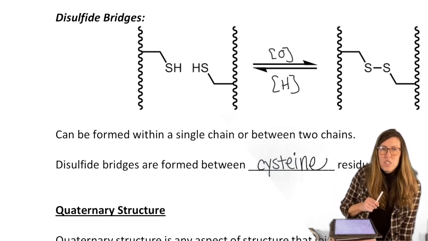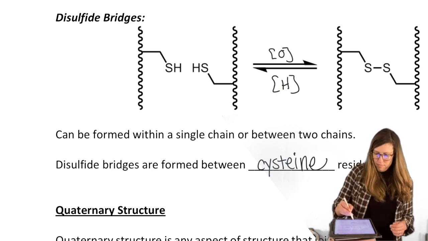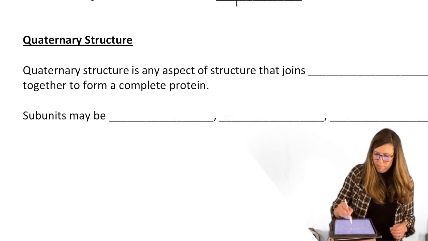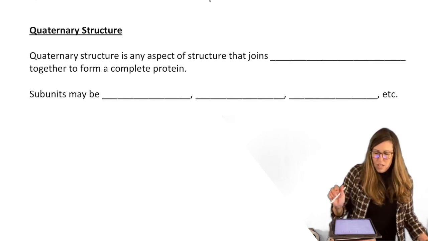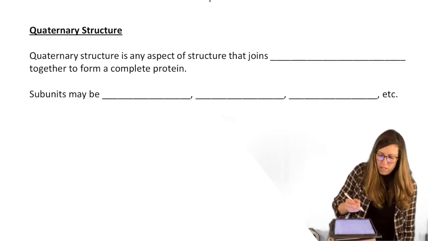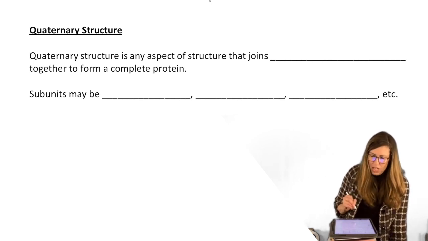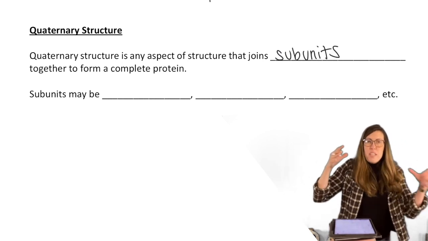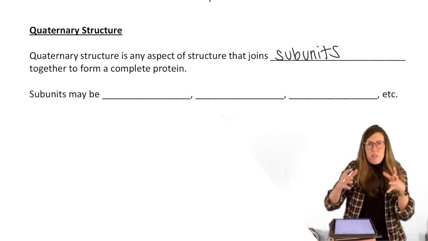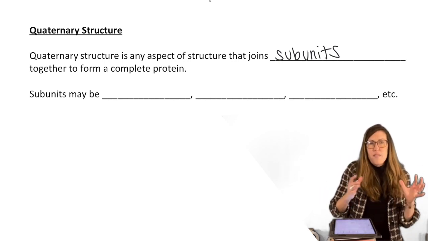Okay, let's move on to the last one, quaternary structure. I really like quaternary structures. I know it sounds weird, but you get into symmetry elements with that, which is something I've always been a fan of. So we'll get to that in a minute. So it's any aspect of the structure that joins the subunits. So you have your piece. It's like a monomer, if you will. And then they associate or aggregate in such a way that you have these pieces repeating.